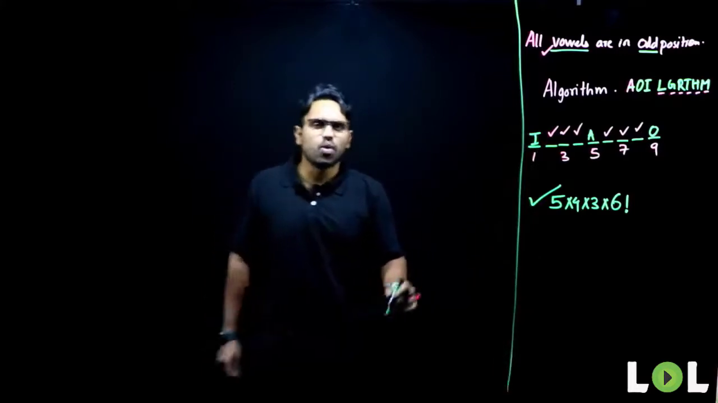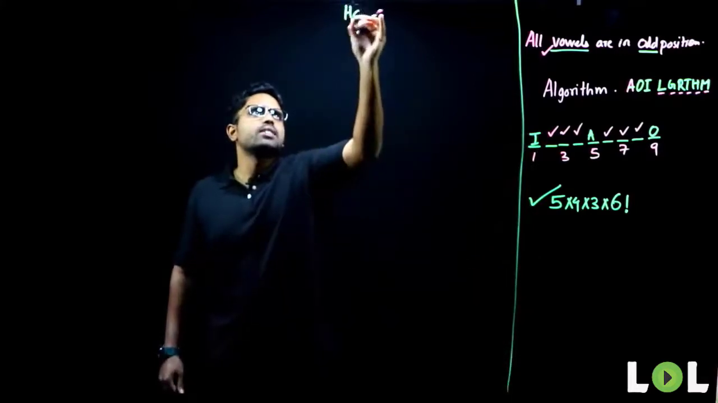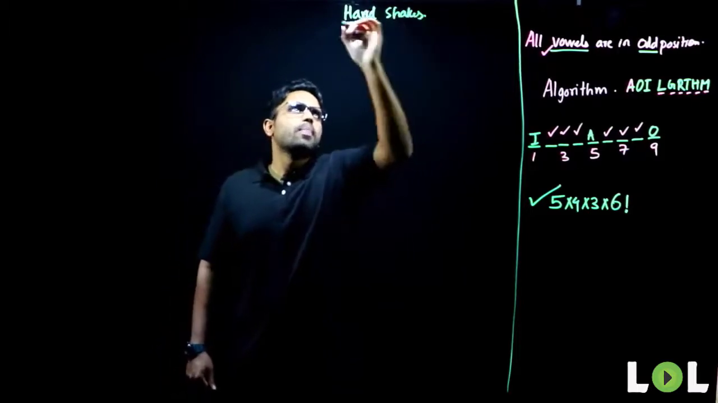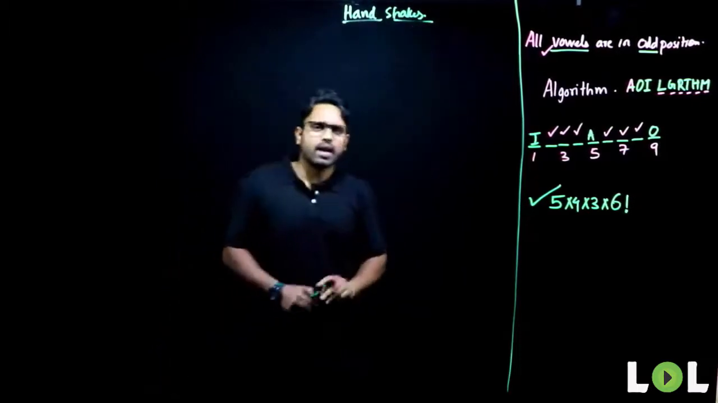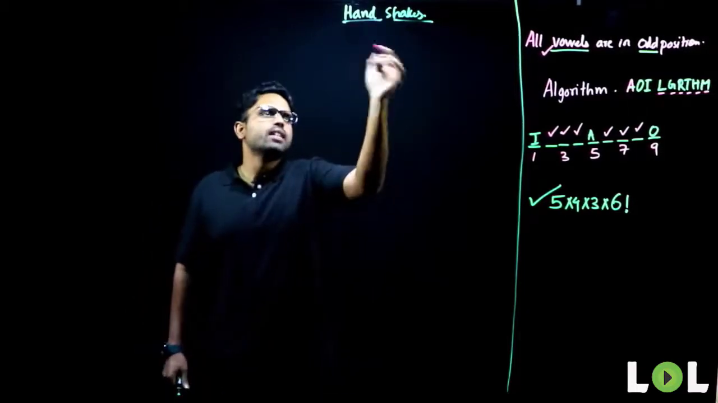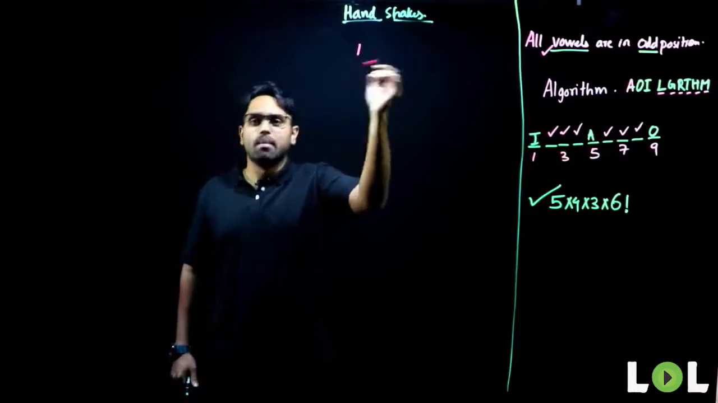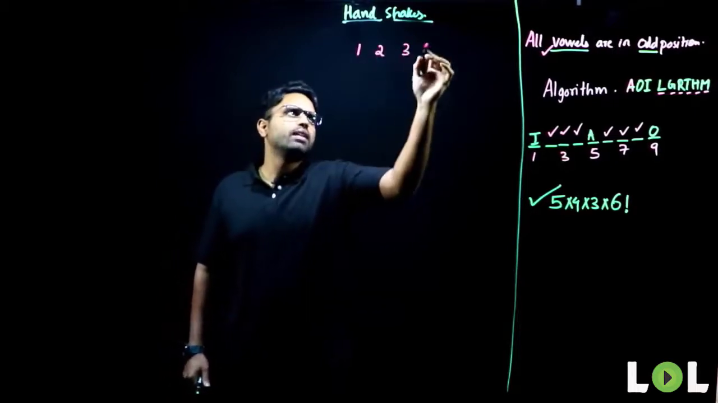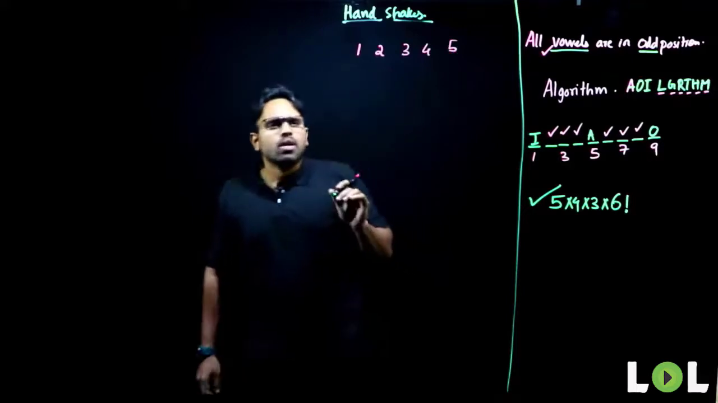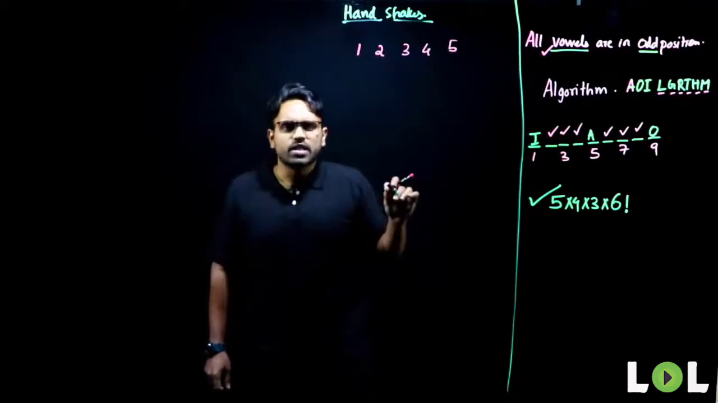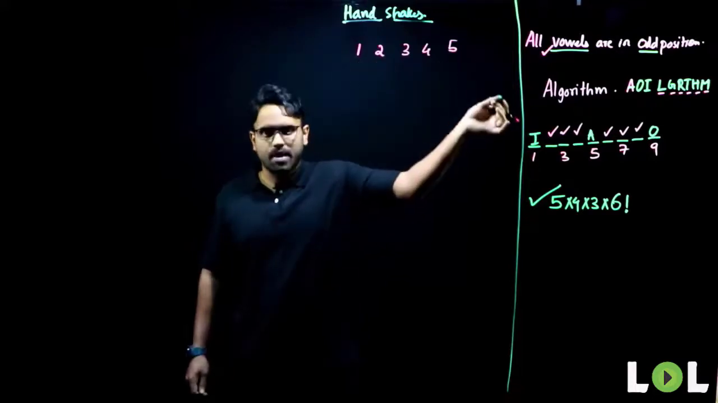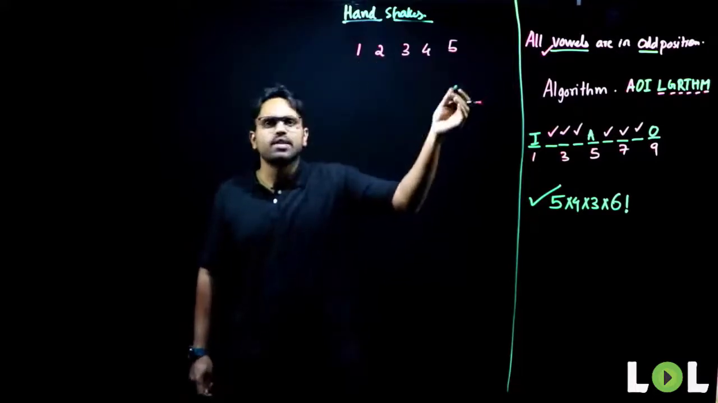Next type of questions. What are they? Handshakes. Everyone, handshakes. Before that, I'll tell you a small concept here. Let's say there are 5 people. I'll number them 1, 2, 3, 4 and 5. Whenever there is a question on handshakes, it will always talk about how many handshakes are made. If there are 5 people, how many handshakes can be made?